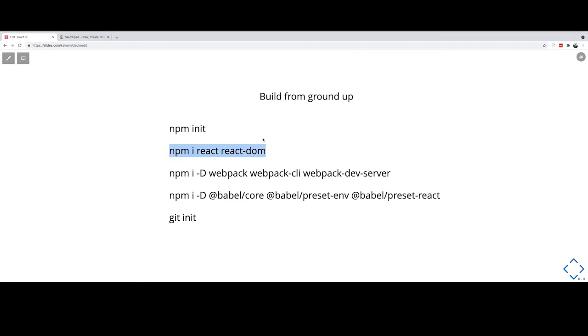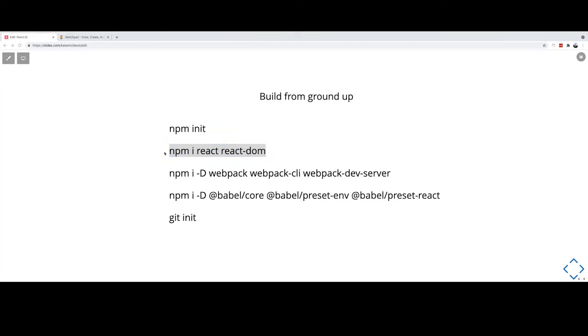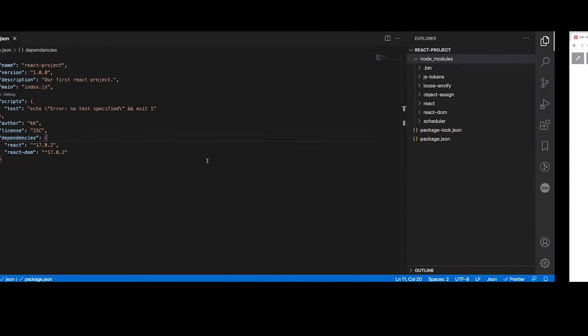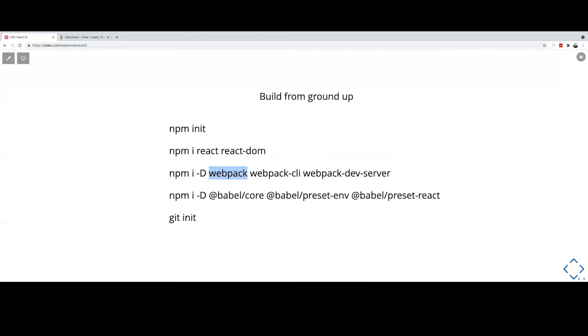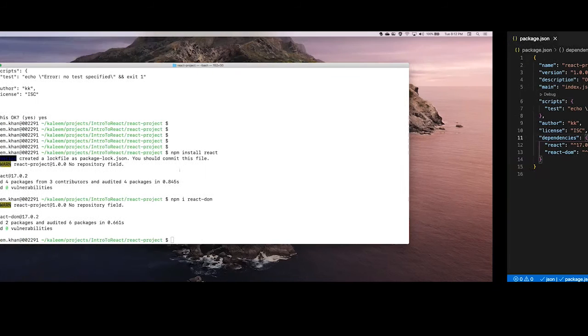Okay. Next thing. Remember I told you when we work on our project locally, we might want to deploy this on a local server to test our changes. Also, we need to bundle our files, so for that we'll need Webpack. For this we'll need Webpack CLI, which is the command line, and we will have Webpack dev server. Webpack dev server is how you can run your project on localhost. Okay, so let's try to install this.